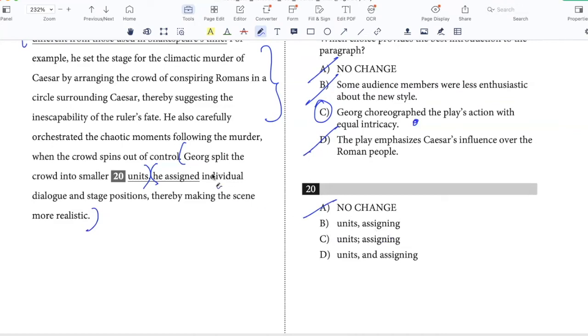B is fine. George split the crowd into smaller units, assigning individual dialogue and stage positions, right? So the second part is dependent on the first, so it can come after a comma. I can't have a semicolon because, as I said, the second part would be dependent if it starts with assigning. So it's not C. And if I say and, I can't say assigning, right? I would have to say and he assigned individual dialogue and stage positions. So B is correct.